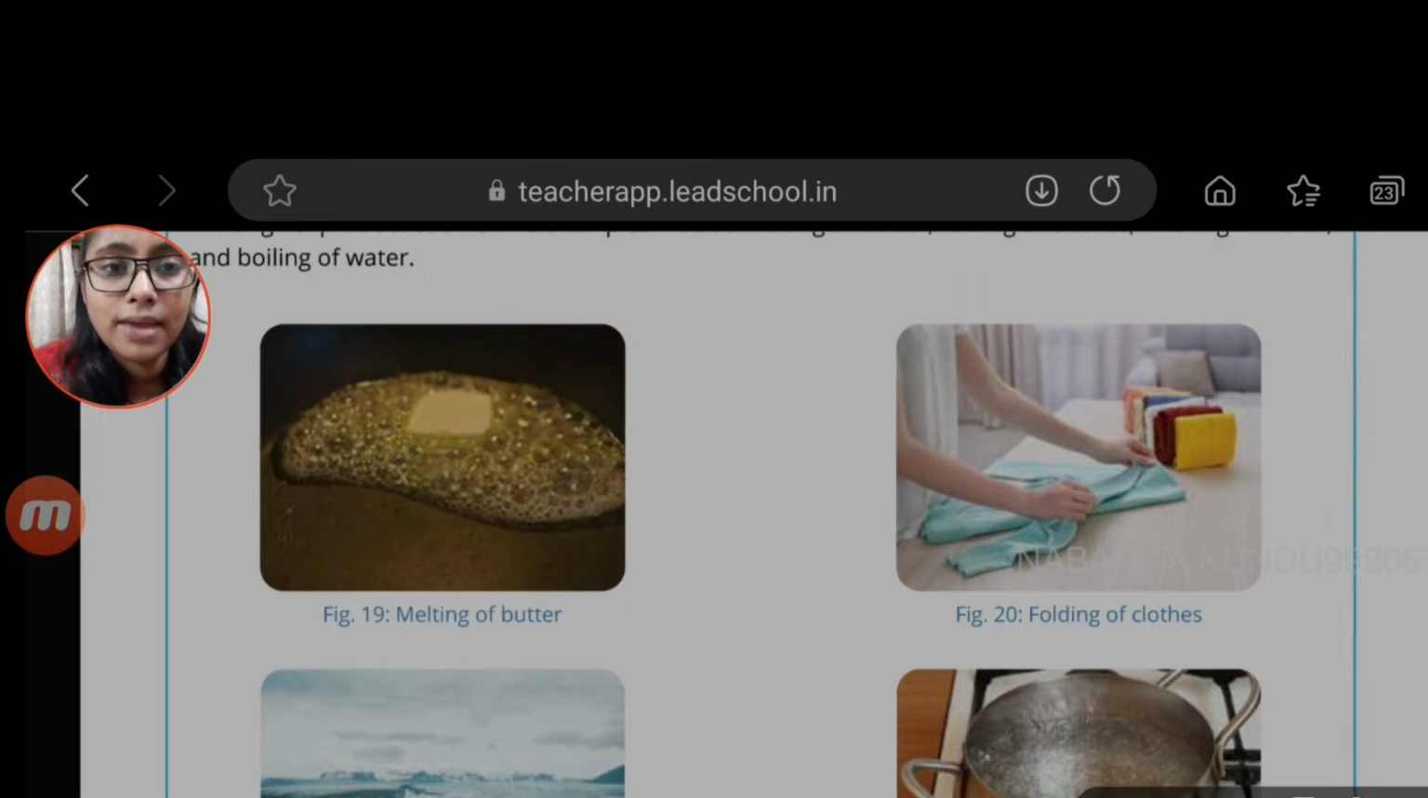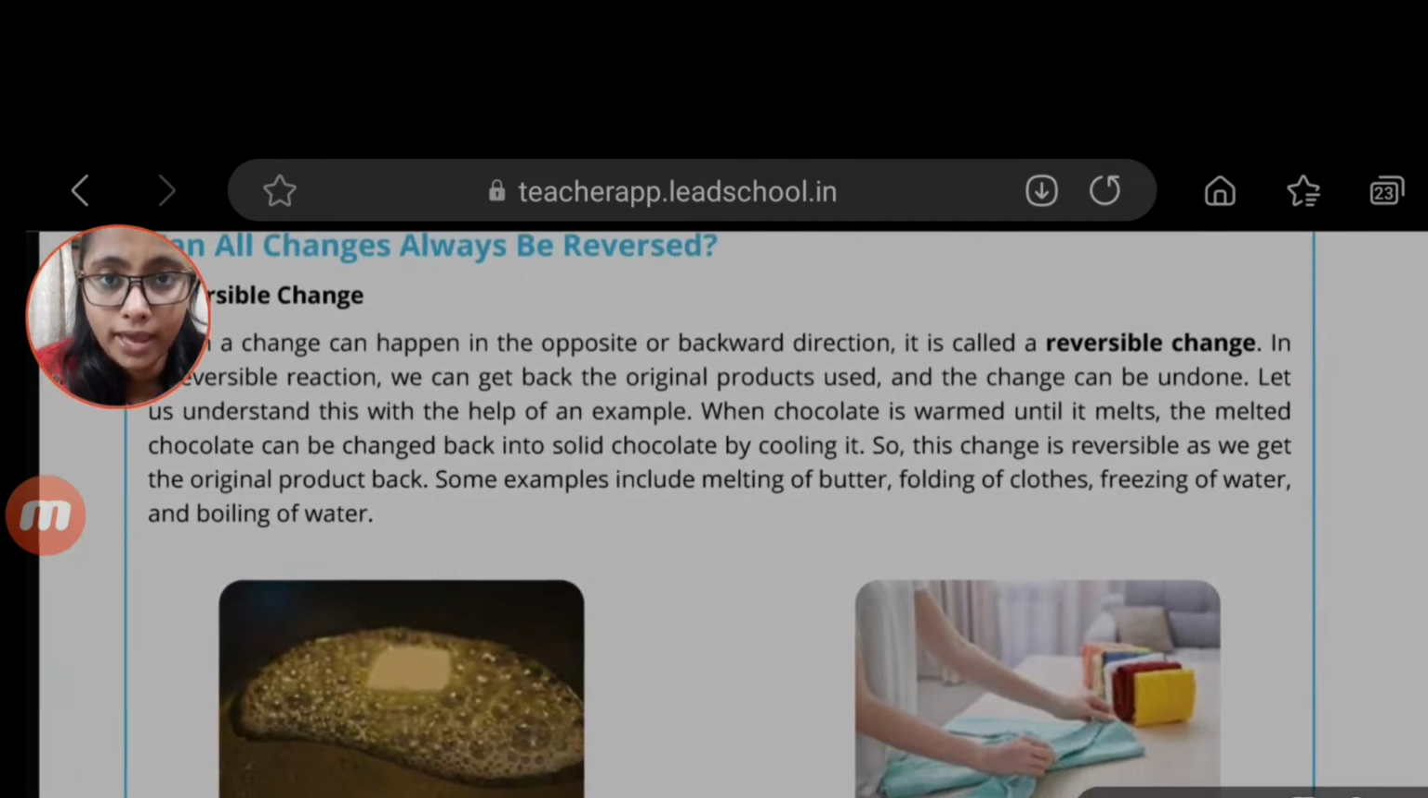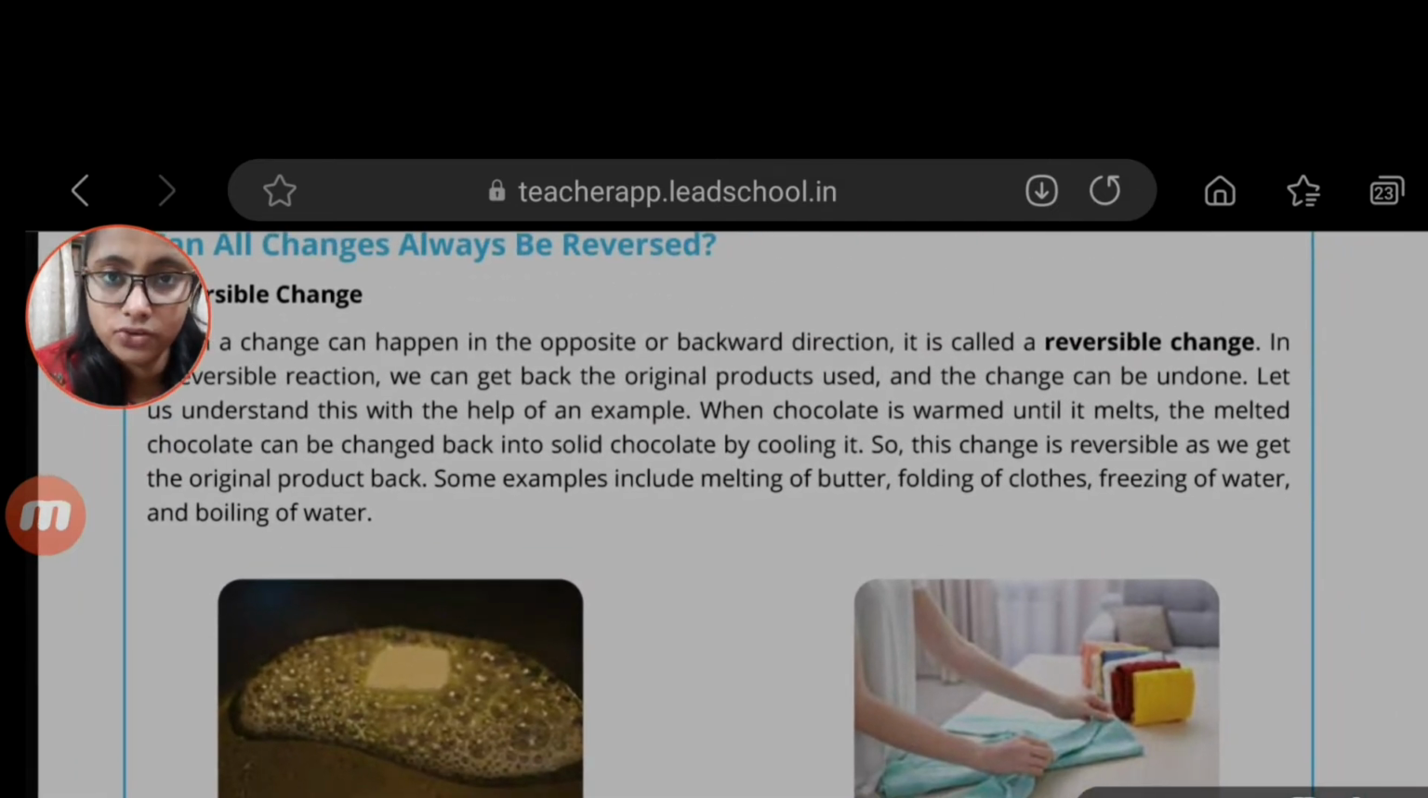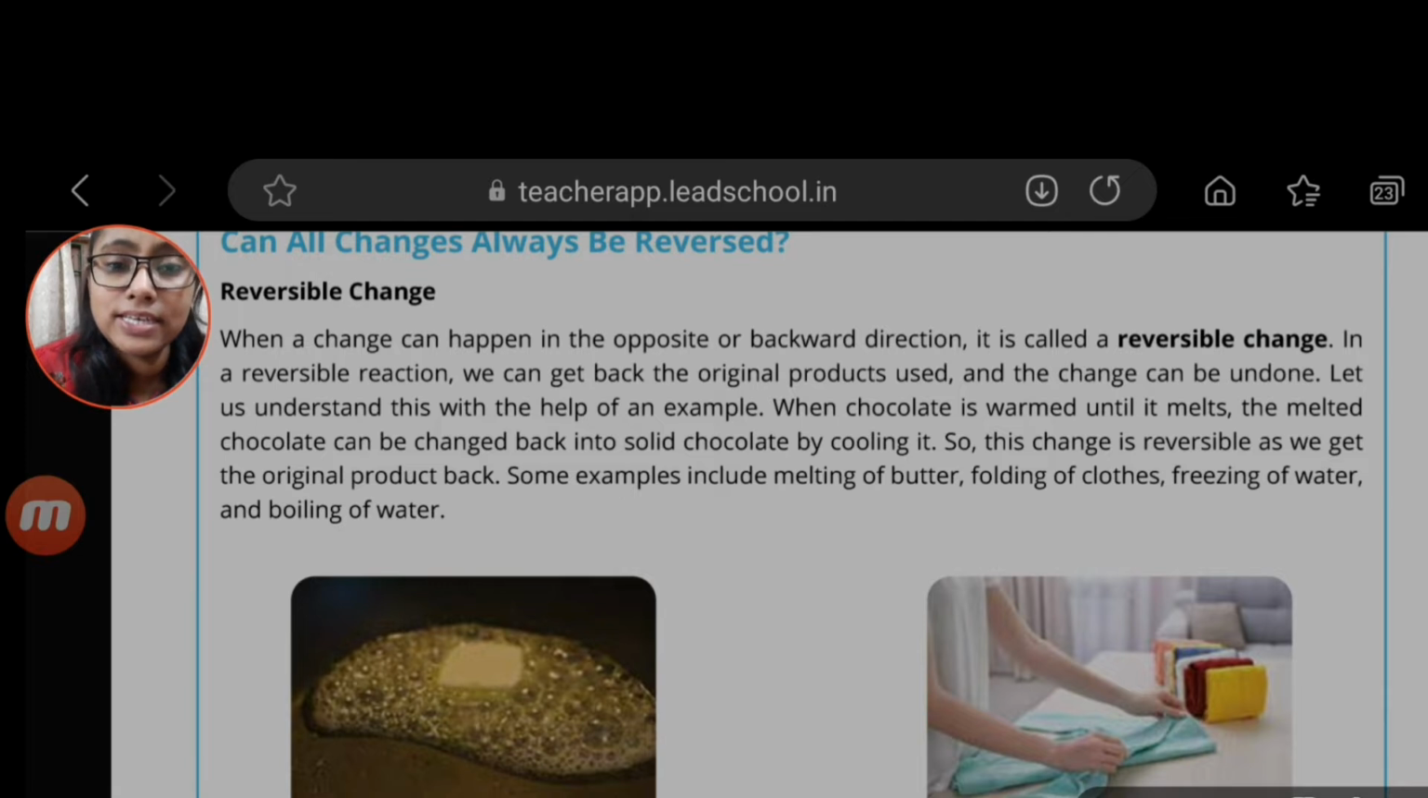So these types of changes are known as reversible changes. The changes which can come back, or go in the opposite direction, are called reversible changes. So what is written here: a change can happen in the opposite or backward direction.